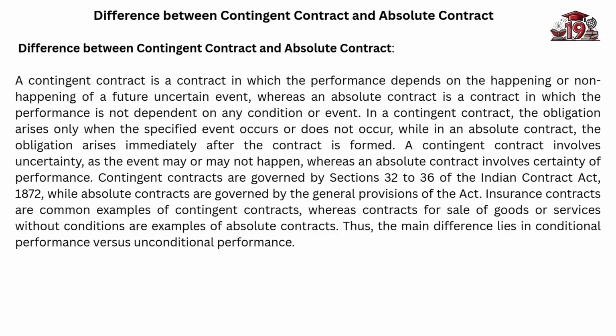performance. Contingent contracts are governed by sections 32 to 36 of the Indian Contract Act, 1872, while absolute contracts are governed by the general provisions of the Act. Insurance contracts are common examples of contingent contracts, whereas contracts for sale of goods or services without conditions are examples of absolute contracts. Thus, the main difference lies in conditional performance versus unconditional performance.